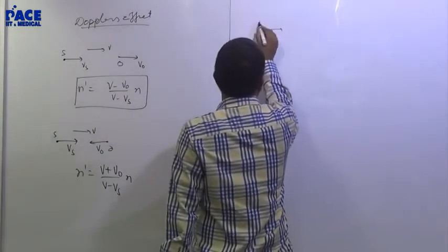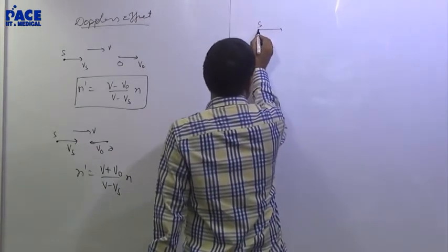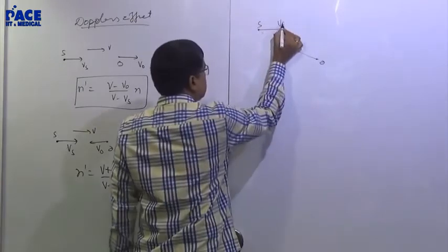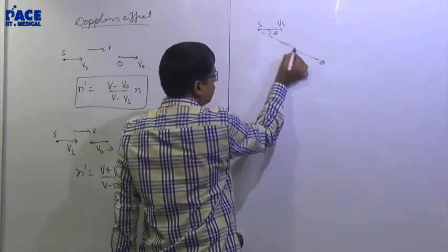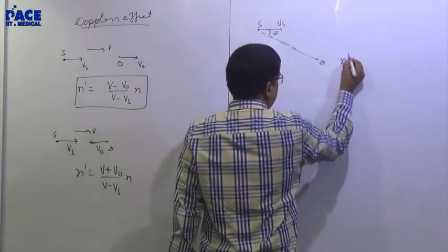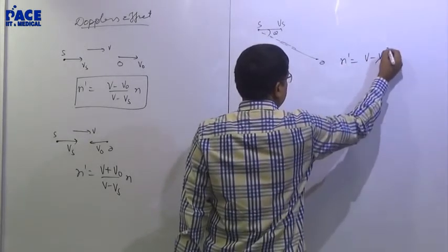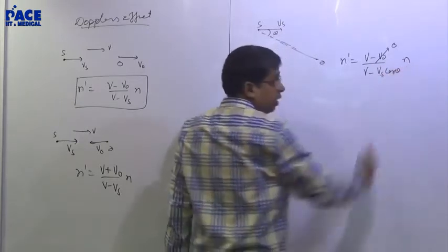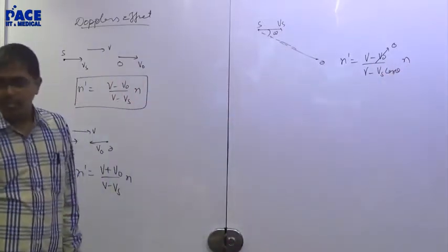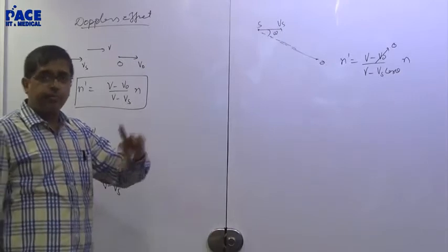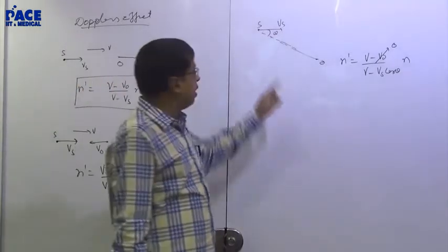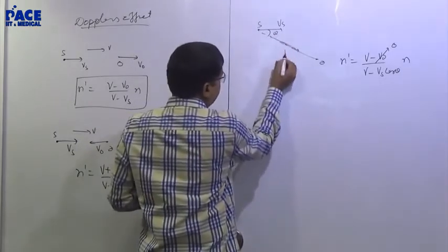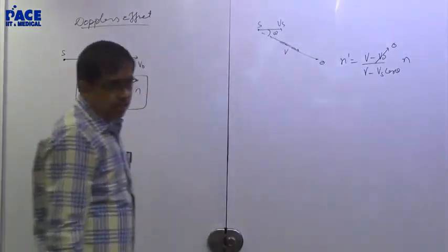What if source is moving this way and observer is here. This is velocity of the source. Now N dash will be (V minus V naught), observer is at rest, by (V minus Vs cos theta) into N. Resolve either the observer or the source velocity along the direction of sound. Sound will always be in the direction of source to the observer.